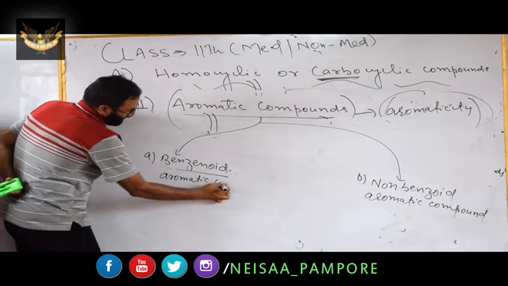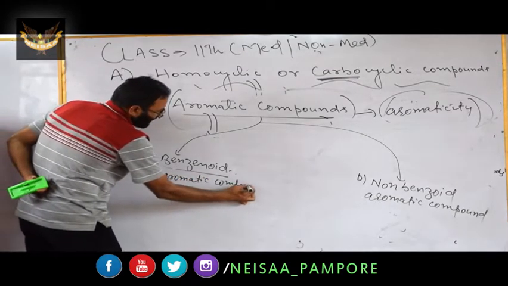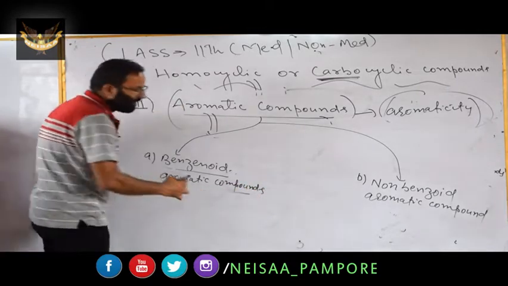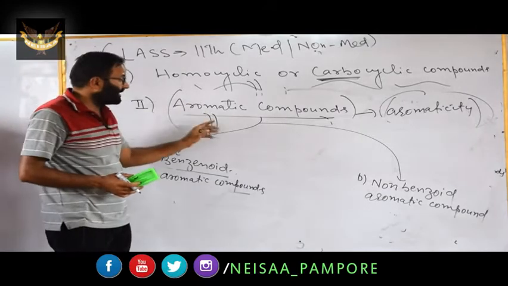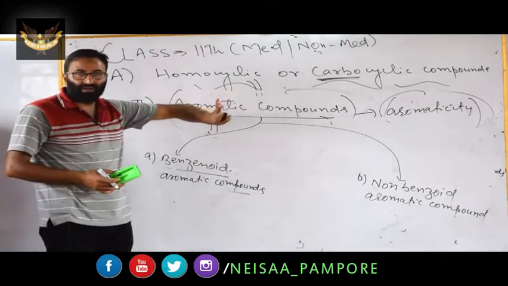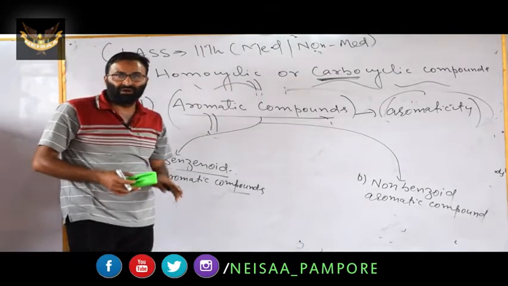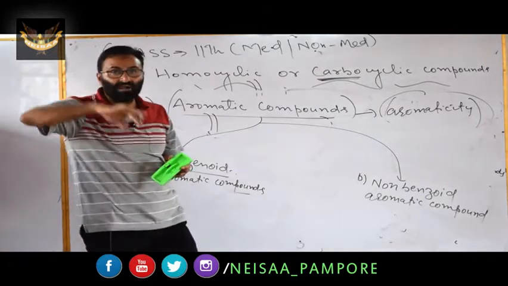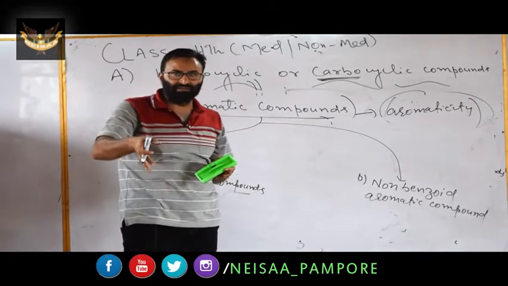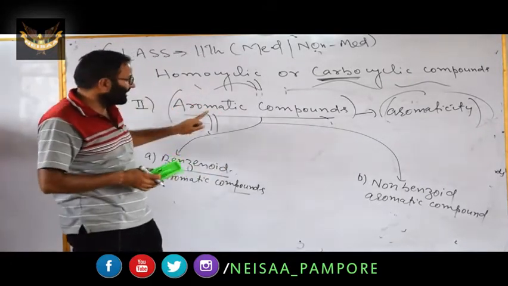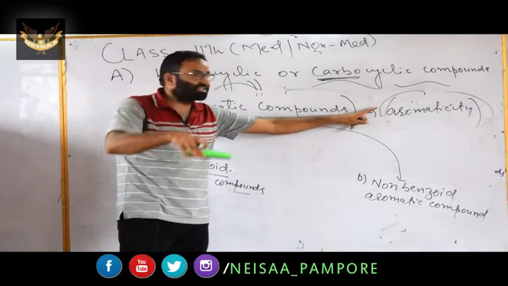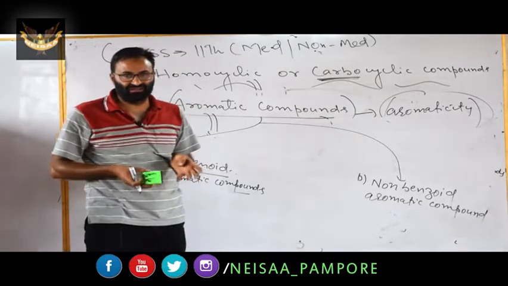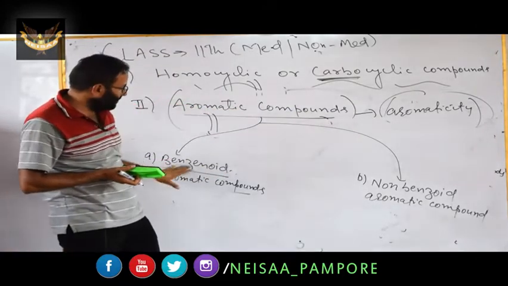Aromatic compounds. The classification of organic compounds is vast. For example, you have aromatic compounds. The word aromatic has been derived from the Greek word aroma, which means fragrance, because the earlier members discovered had a fragrance. Alternatively, these are the compounds which have the property of extra stability, and the name of this property is aromaticity. Remember this point.